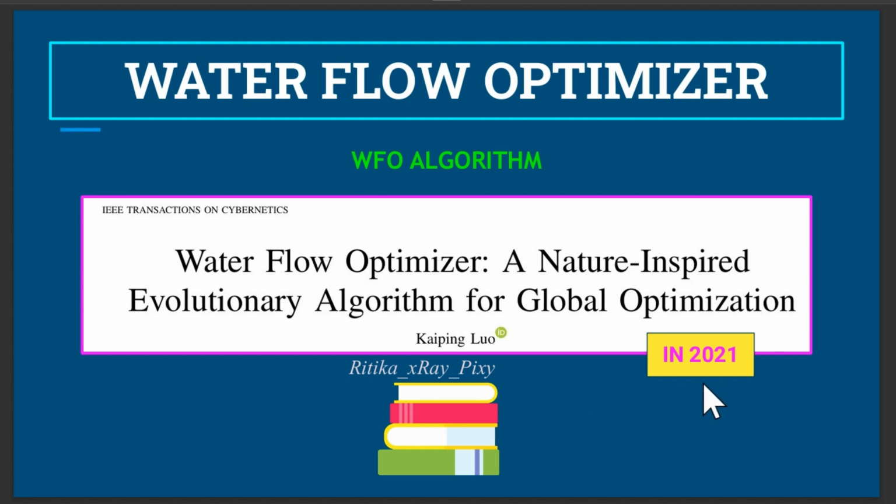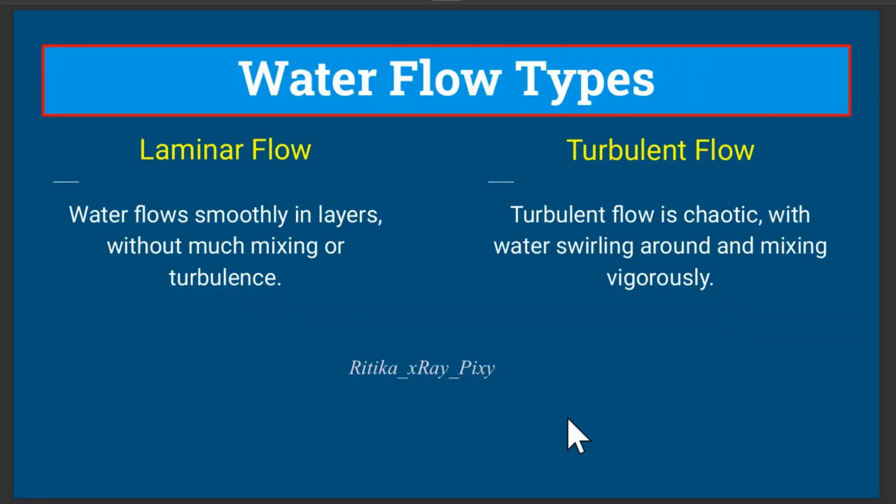So this algorithm was introduced in the year 2021, and the author took inspiration for this algorithm from how water flows through different surfaces. For example, in real life you've seen how water constantly searches for the simplest way to flow in the direction of less potential energy. So this algorithm simulates the hydraulic phenomenon of water particles moving from high land to low land.